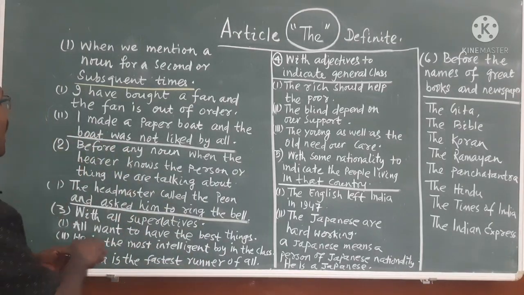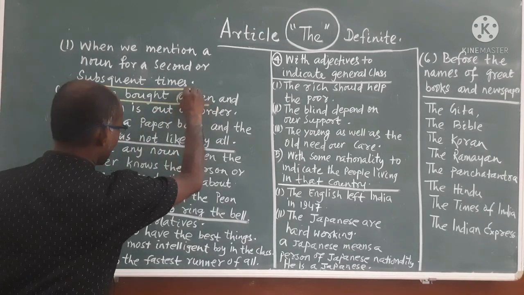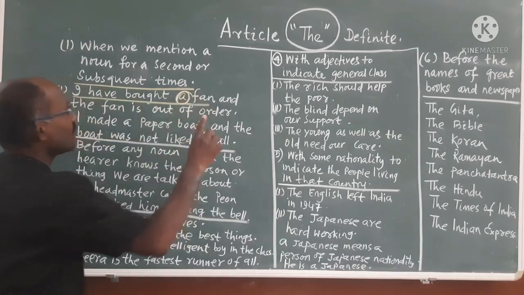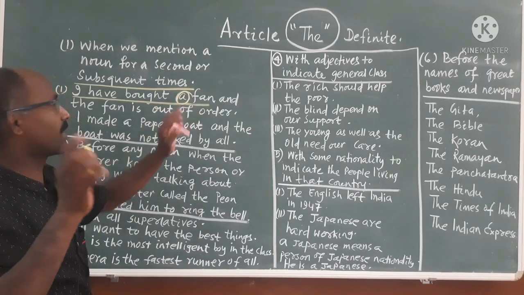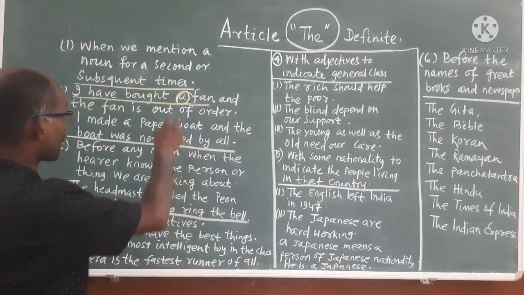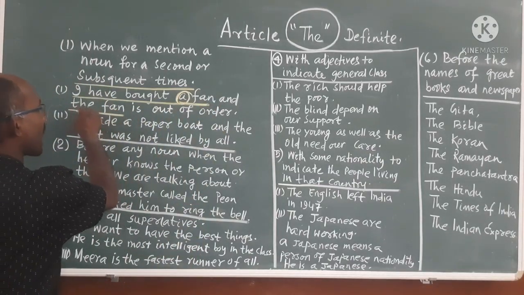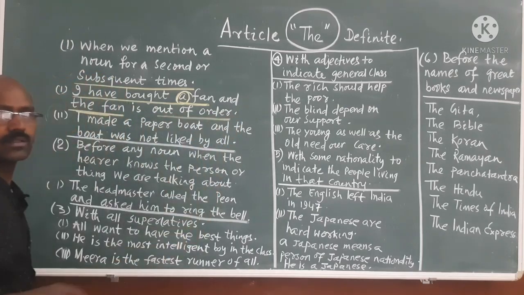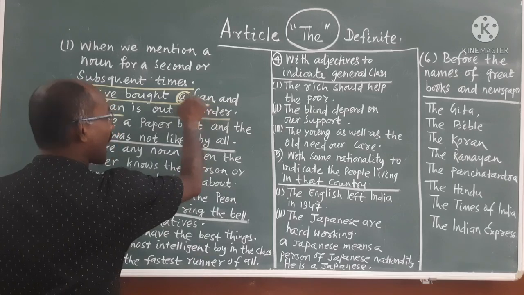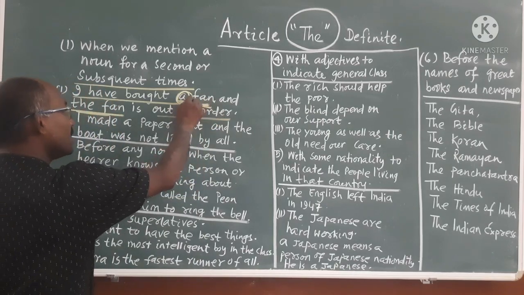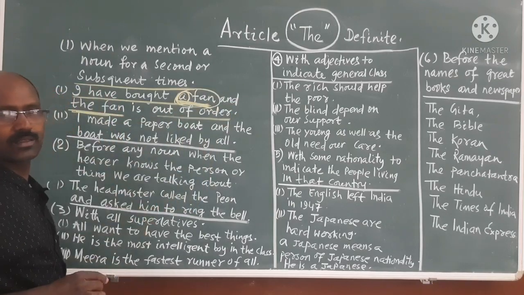For example, I have bought a fan. Here the article a is used. It is an indefinite article, any fan. But then you see, it is written: the fan is out of order. The fan, that means which fan? The fan I bought. In this sentence, that fan became particular.